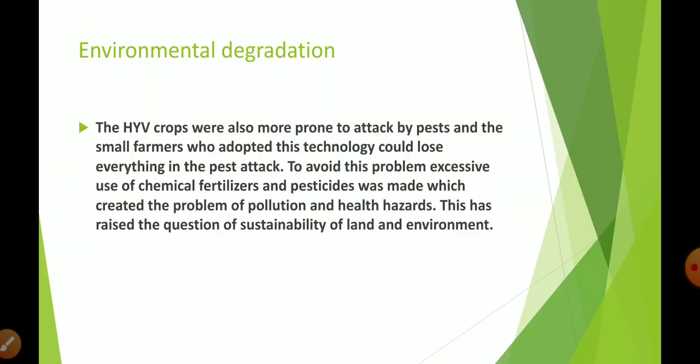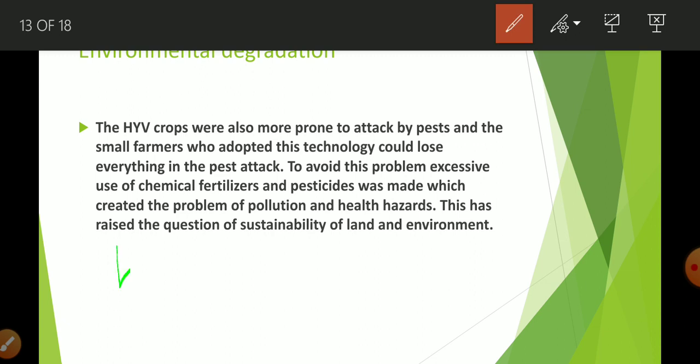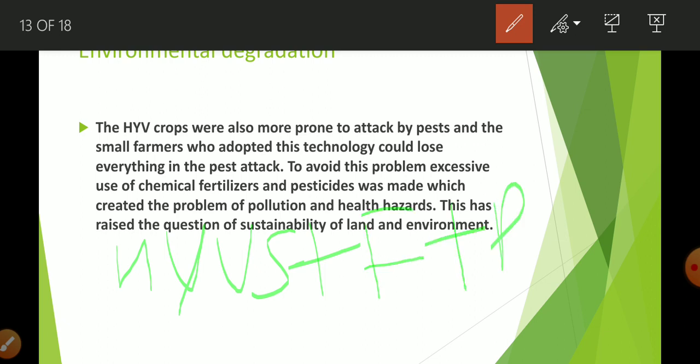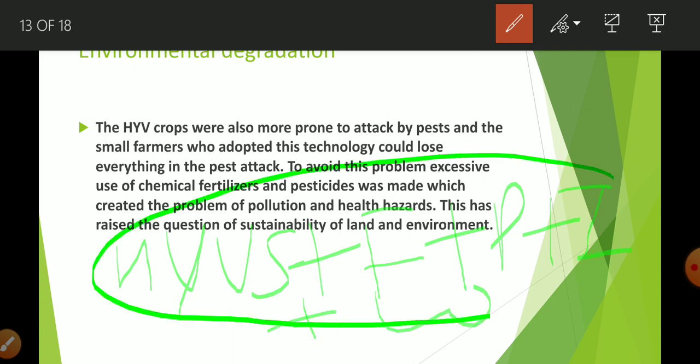The last demerit or limitation of the green revolution is environmental degradation. Now, I had told you that whenever we are going to use HYV seeds, with it we have to use fertilizer, pesticide, insecticides and water. So in this way it is too expensive. That is why it is only going to give benefit to big farmers and richer states. Okay, that is the demerit I told in the previous slide.